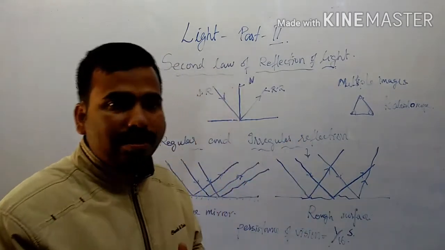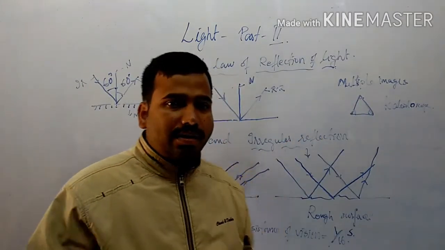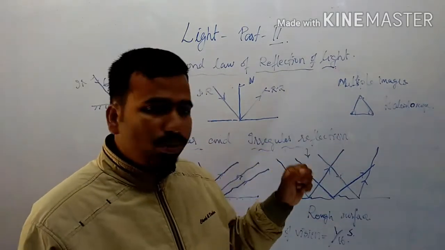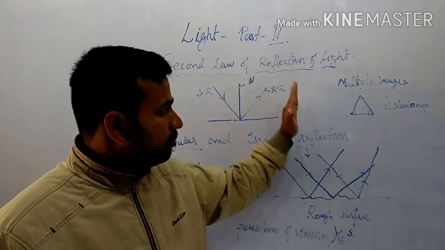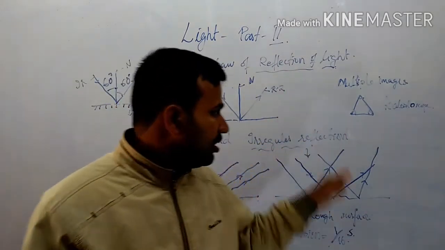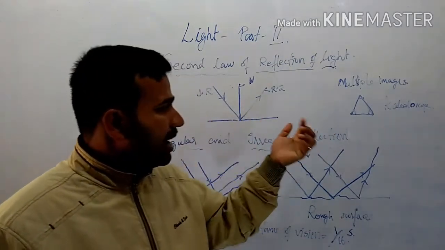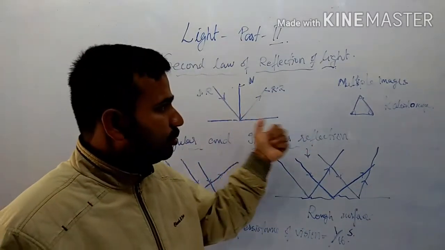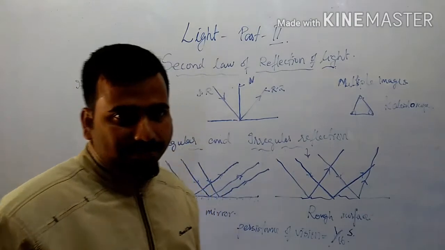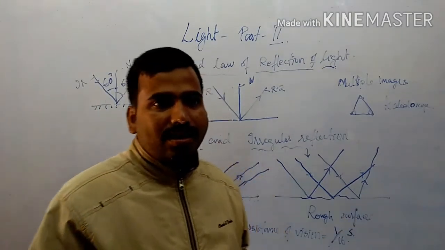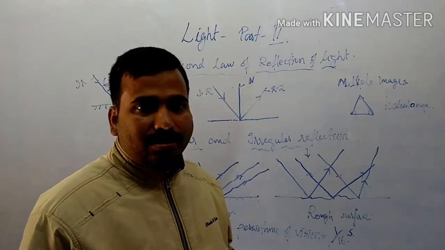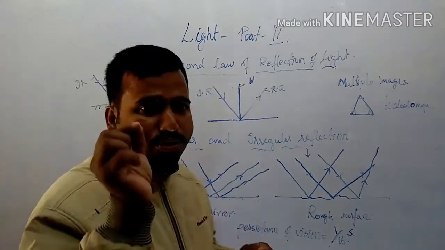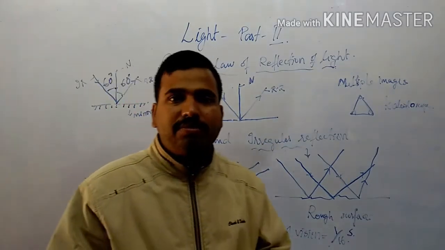Then what about irregular reflection? That is happening all around us. Even if light falls on any object, we can see the surfaces may not be that smooth. Here you can see the blackboard or this whiteboard, the surface is so smooth and reflecting, but even though it is smooth, it has minute irregularities. It is not perfectly smooth. Suppose you see walls or tables, desks, benches, or any object, even your hand, there are minute irregularities, as we discussed in the chapter on friction.